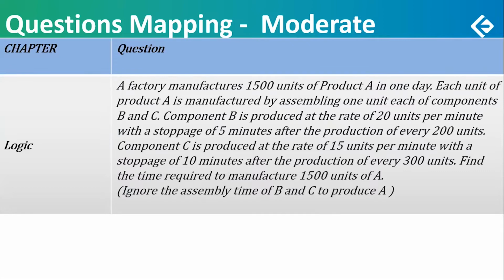So all you had to do was find out which is the bottleneck unit, whether it is B or C, and how much time you would require to manufacture 1500 units of that. The other would obviously not be the bottleneck, so that would be more than 1500, and 1500 units of A would be got. So not very difficult. A little calculation was required, a little judgment. So moderate.